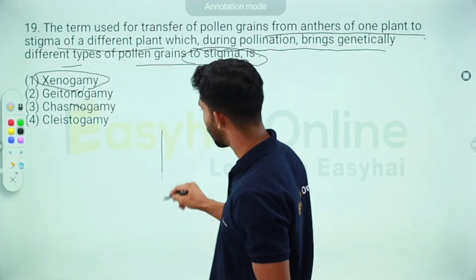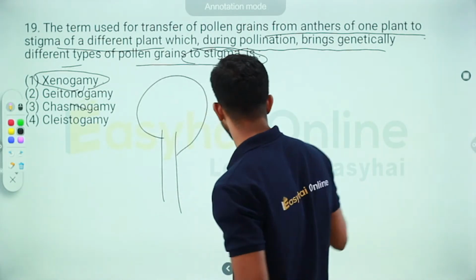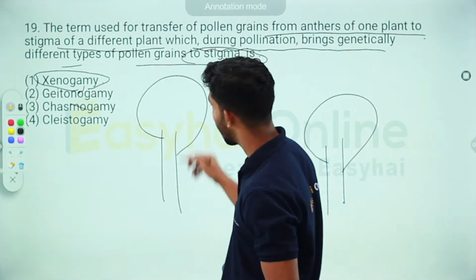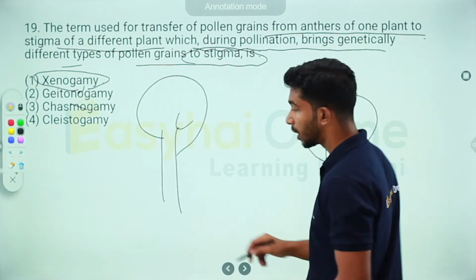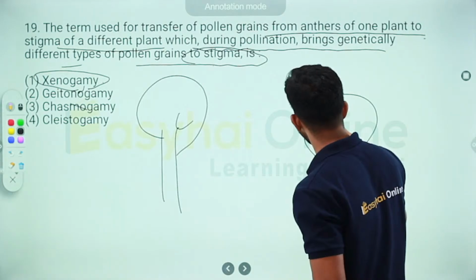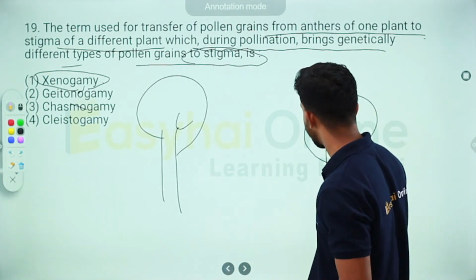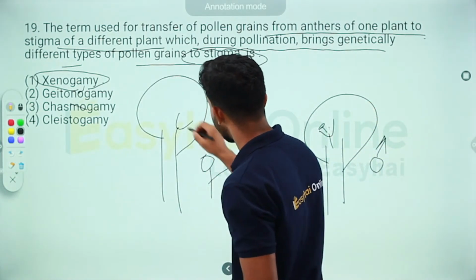So there is one plant, and there is another plant of the same species, obviously. Then there is a flower here, and there is another flower here. They're both genetically different. So let's say the pollen grains from the anther of this flower. Let's say this is the male and this is the female.